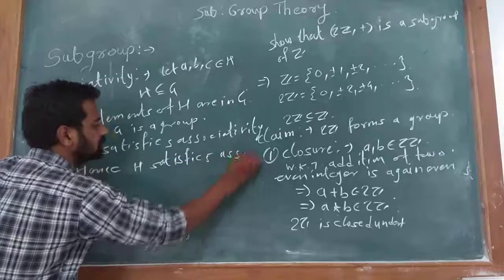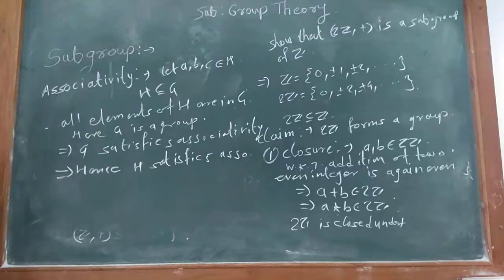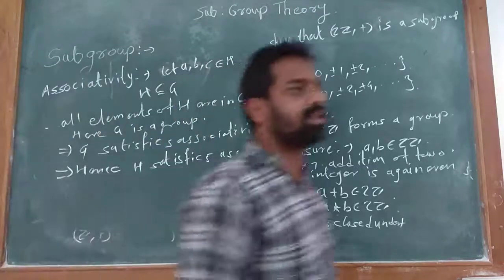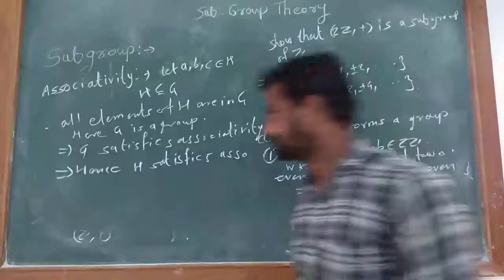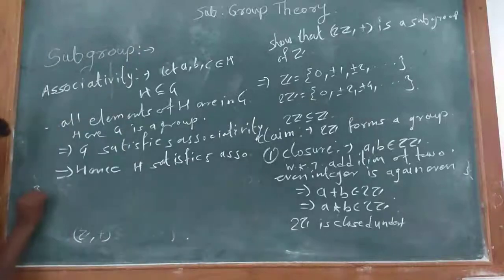Hence H satisfies associativity; associativity holds in H. That is, the second property holds. Third, existence of identity.